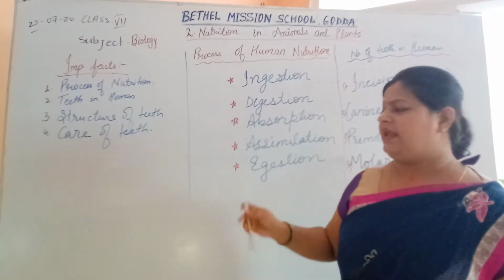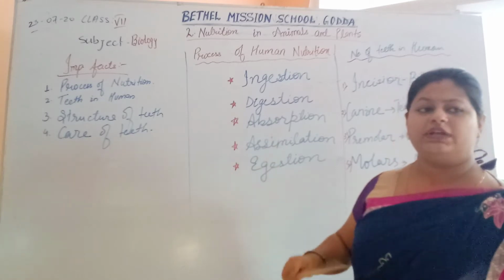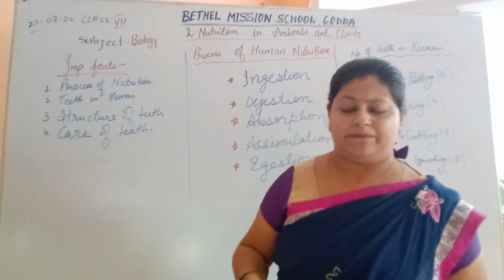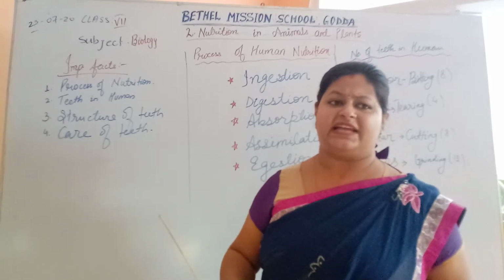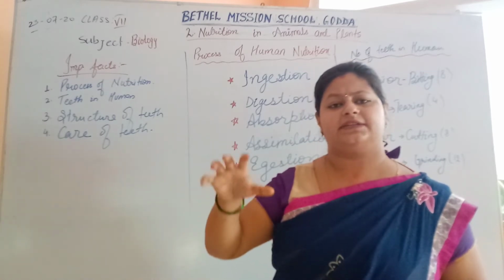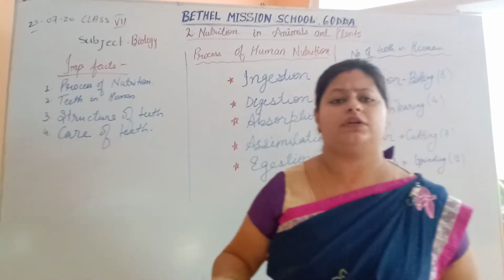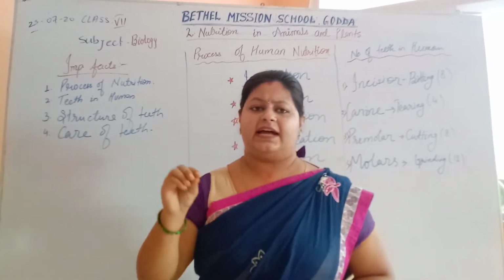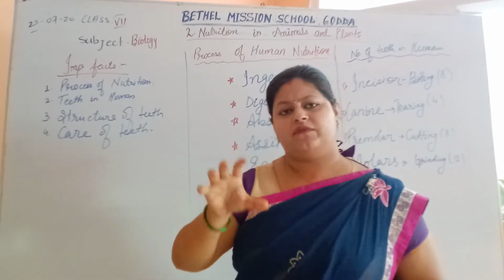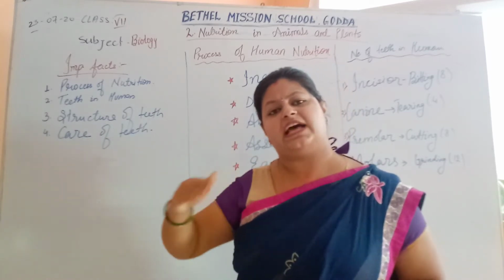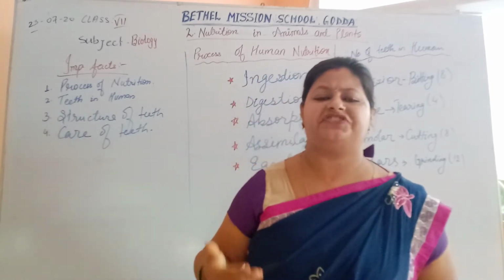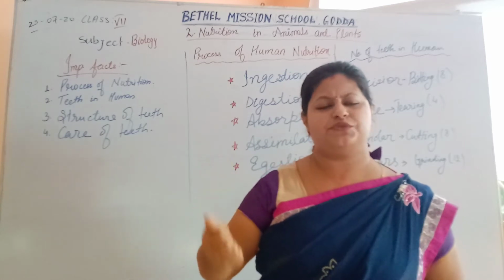After assimilation, the undigested food which is left in the small intestine is transferred into the large intestine for the absorption of extra water and salt. In the small intestine, digestion is completed and the leftover undigested food is transferred to the large intestine for the absorption of extra water and leftover salt.